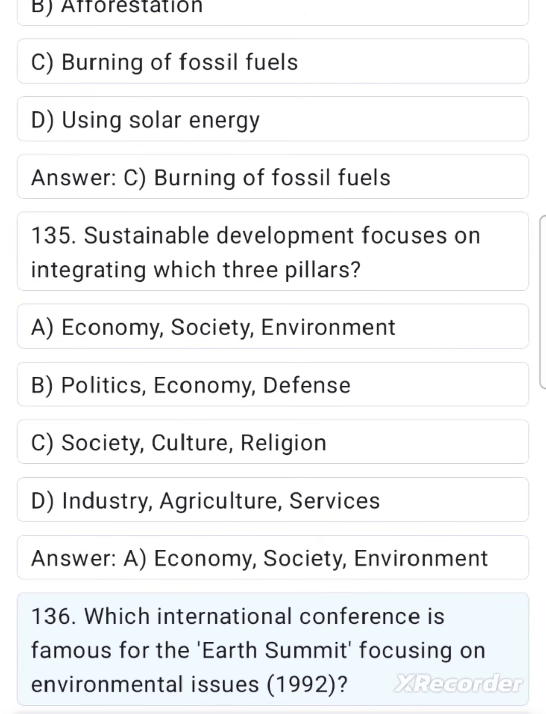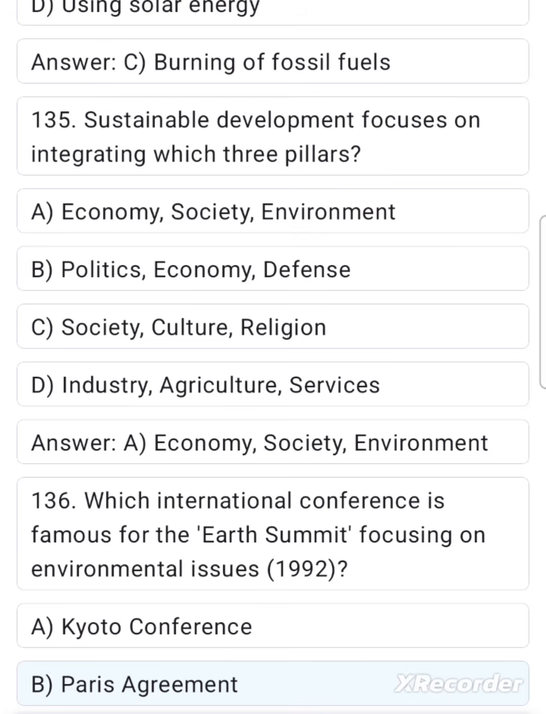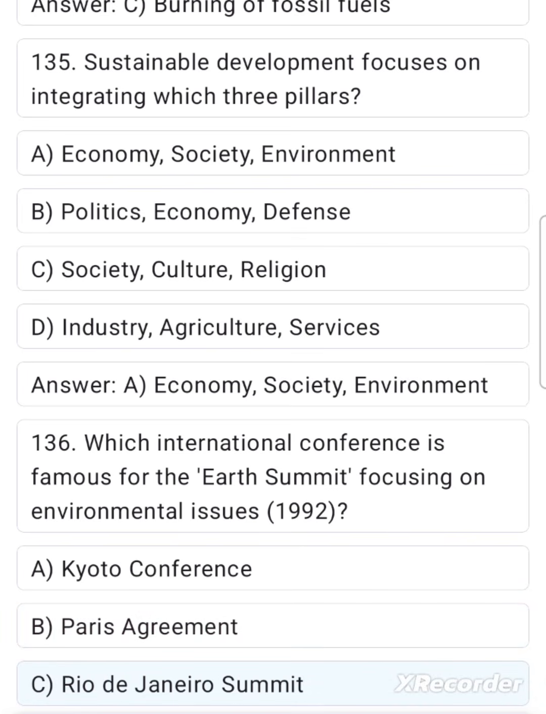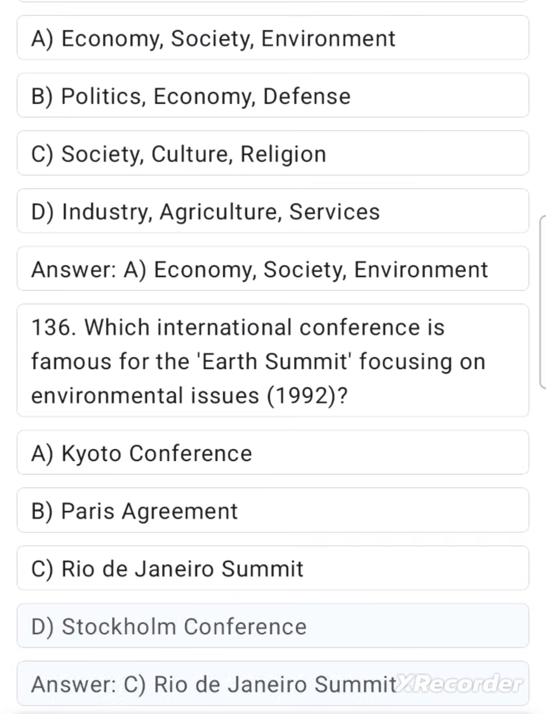136. Which international conference is famous for the Earth Summit, focusing on environmental issues, 1992? A. Kyoto Conference. B. Paris Agreement. C. Rio de Janeiro Summit. D. Stockholm Conference. Answer: C. Rio de Janeiro Summit.